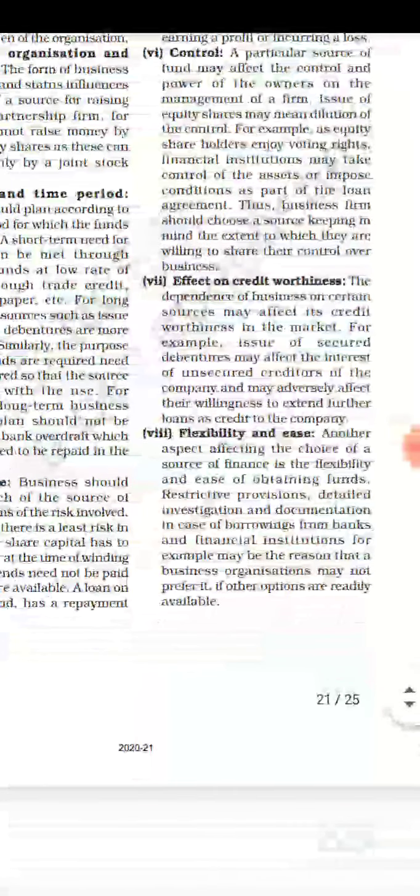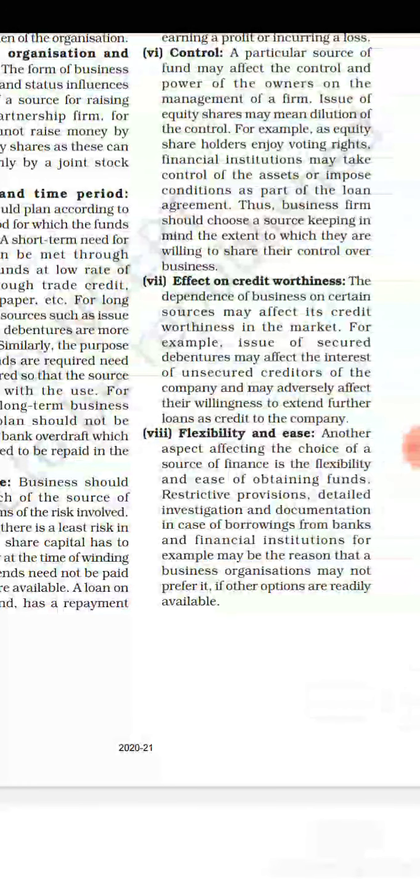Next is effect on credit worthiness. The dependency of business on certain sources may affect its credit worthiness in the market. For example, issue of secured debentures may affect the interest of unsecured creditor of the company and may adversely affect their willingness to extend further loan as credit to the company. Now, when we talk about effect on credit worthiness, what is the credit condition of a company also plays a very important role at the time of deciding the sources of fund.